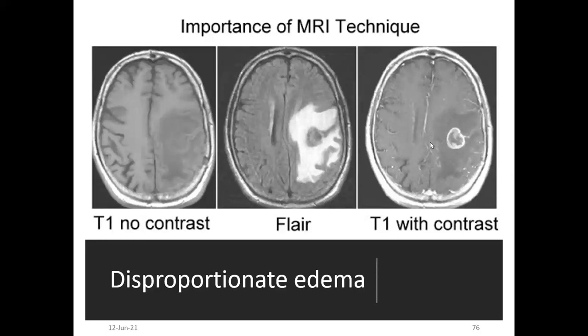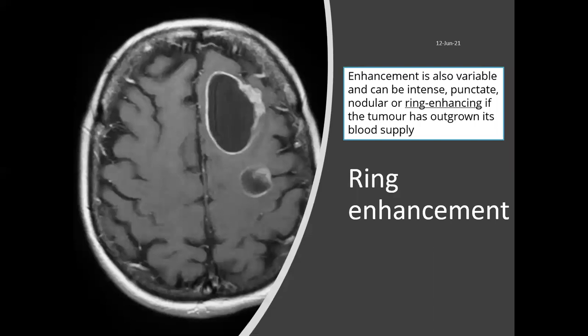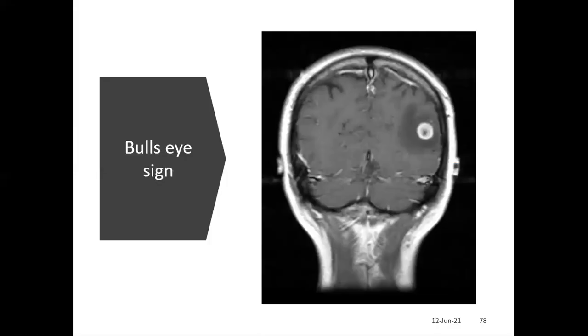Apart from that, in the contrast scan, it is mostly ring enhancing lesions with hypointense edema surrounding it. So mostly ring enhancement with disproportionate edema goes in favor of metastasis. This is the ring enhancing lesion. You may also get intense punctate or nodular enhancing lesions, but the most common variant we have seen is the ring enhancing lesion in metastasis. You can also see the bullseye sign type of lesions in the parenchyma.